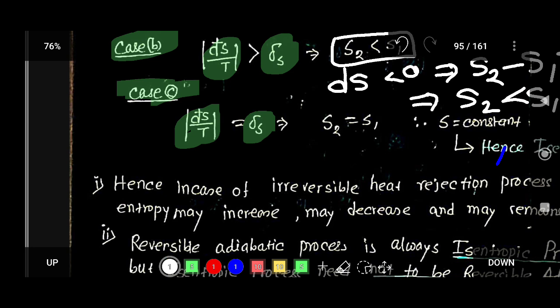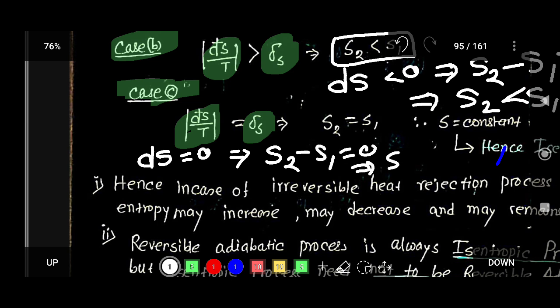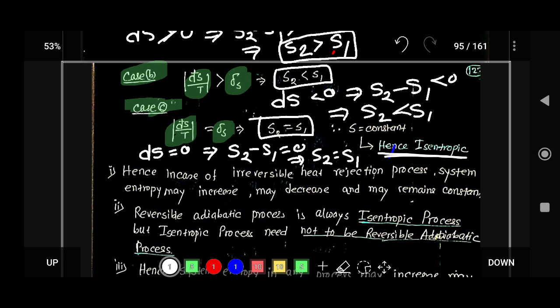So S2 minus S1 is equal to 0, which means S2 is equal to S1. That means the entropy is constant, that is why this is an isentropic process. The condition is that del Q by T is equal to delta S, that is entropy generation.